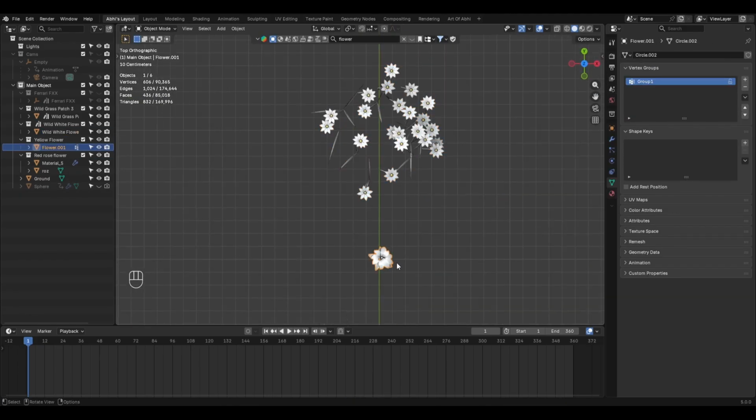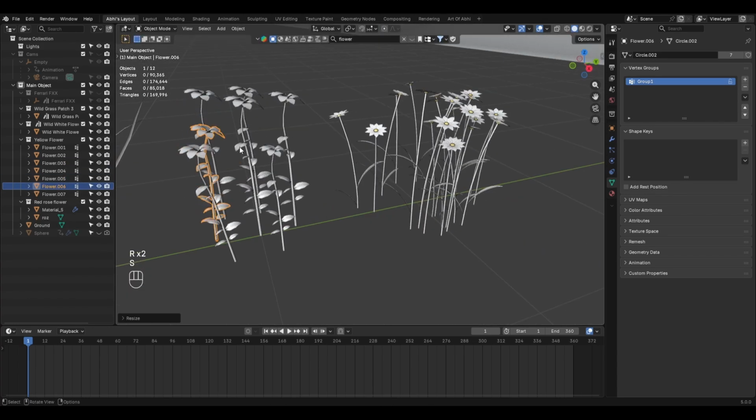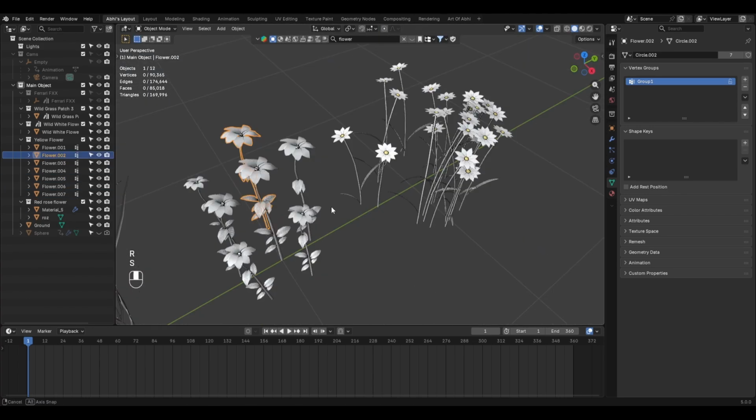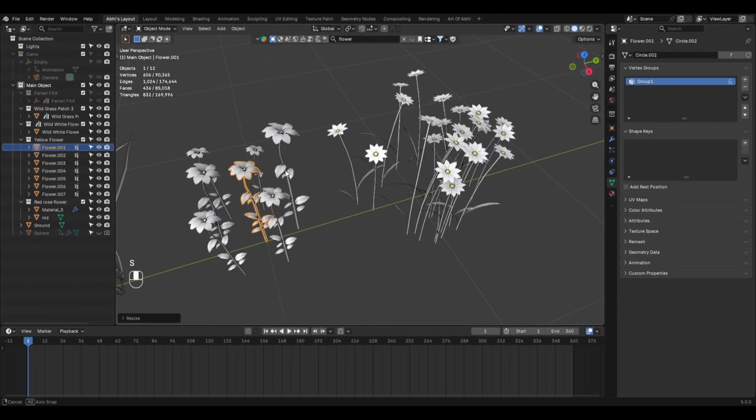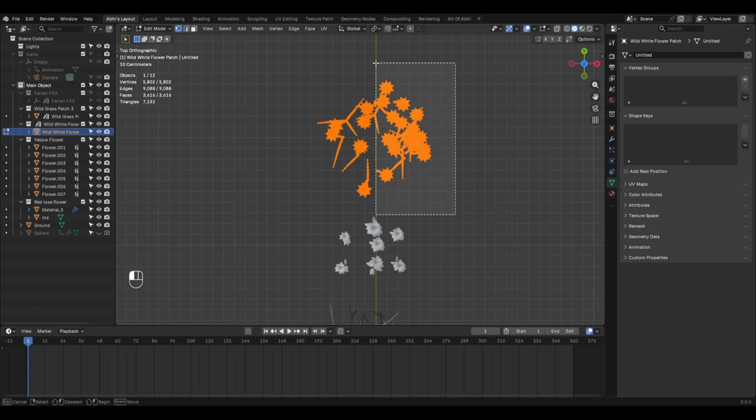Next, select the single yellow flower and duplicate it a few times. Scale the duplicates down, rotate them and adjust their position to create some variation, something like this. You can do the same thing with the rest of the grass and flower assets if required.